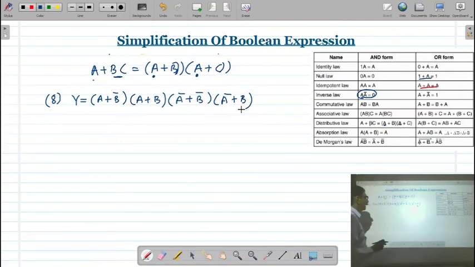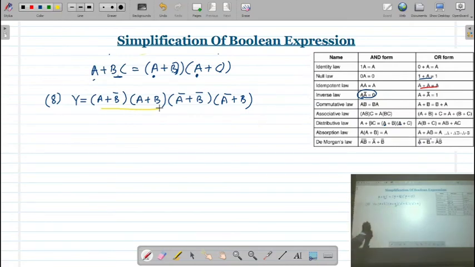Here we apply the distributive law. What I have already explained, that in the brackets A is common, then you write A as it is. Then whatever the two variables are there, you take the product of these. Now the same logic you apply here.